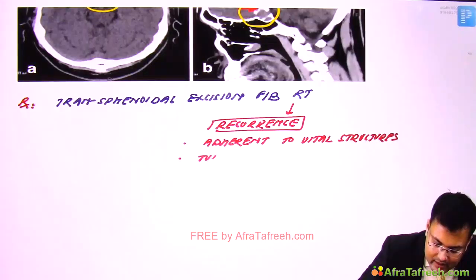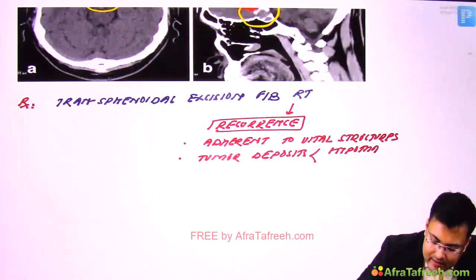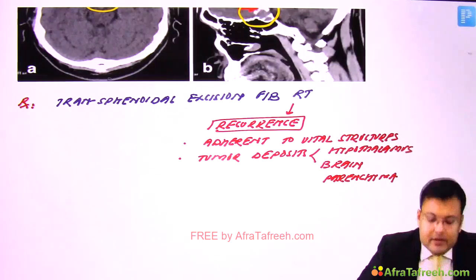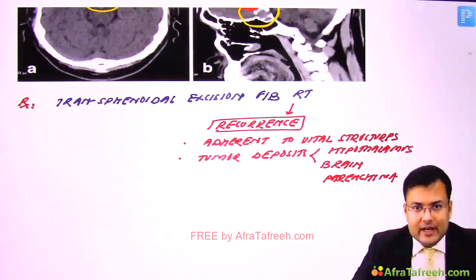And tumor deposits are there. Tumor deposits where? In hypothalamus and brain parenchyma. Clear? That's why we give radiotherapy to prevent the recurrence.